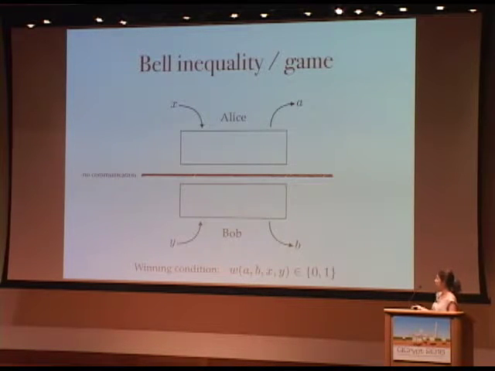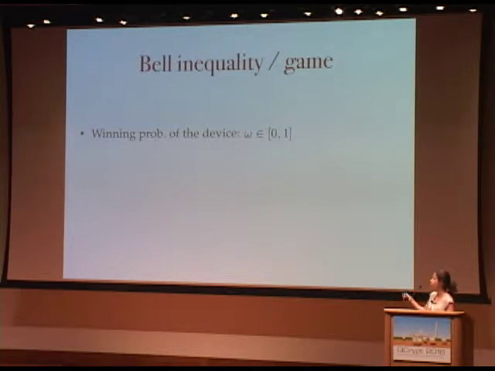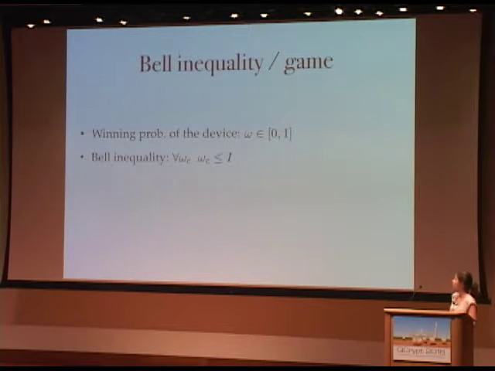Once we have a game and we have a specific device, we can talk about the winning probability of the device in the game. Okay, so this I denote by omega. This is just a number between 0 and 1. Now we can write a Bell inequality. So Bell inequality basically says that for any classical device with a winning probability omega c, so this just denotes the winning probability of a classical device, the winning probability is always upper bounded by a certain value I. Okay, so no classical device can do better in the game than this I.